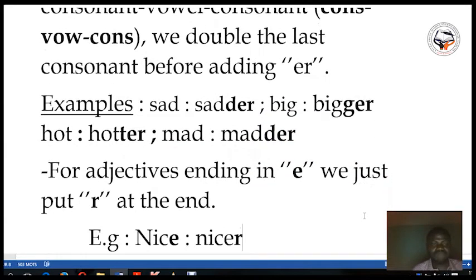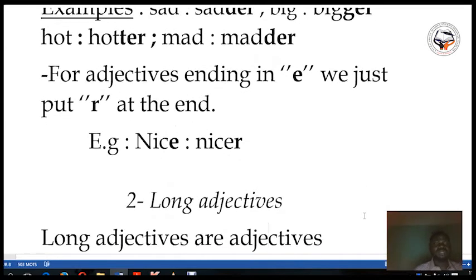Okay, for the third point of the remark, for short adjectives ending in e, we just put r at the end. So if you have a short adjective ending in e, you don't need to add another e again. You just keep the e and you add r at the end.